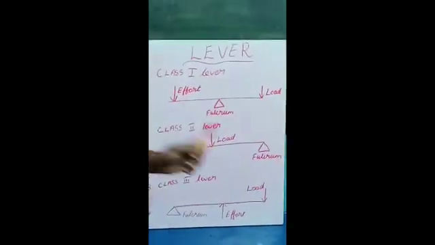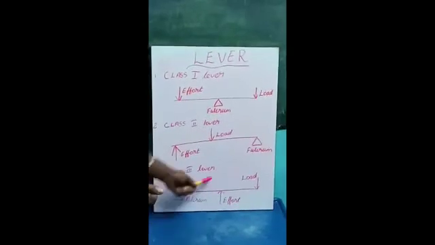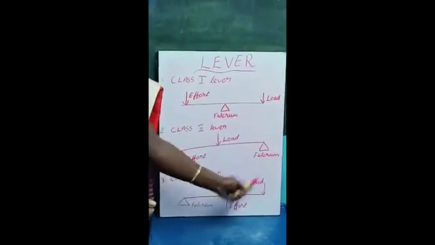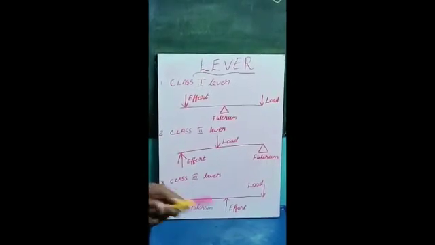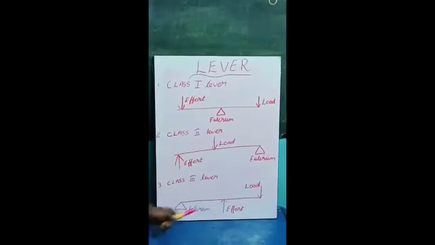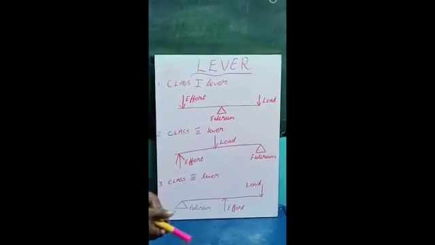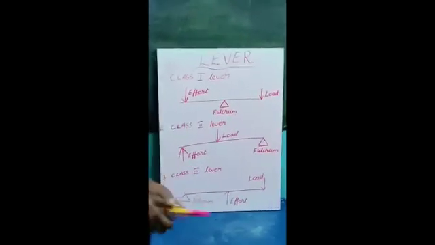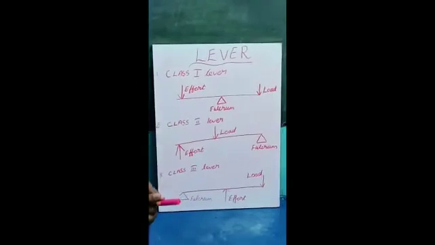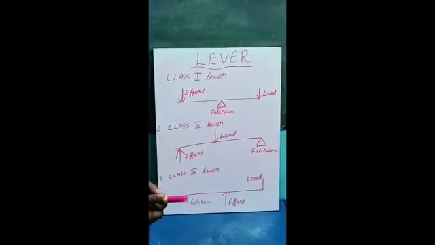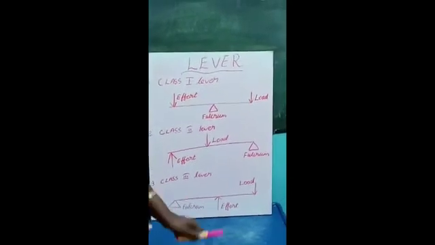The last one is the third class lever. Effort is between the fulcrum and load. In the third class, what is in between? Effort. Effort is between the fulcrum and load. Example, hockey stick. Players play with a hockey stick, no? That is an example for the class 3 lever. These are the three types of levers, and this is how they work in daily life.